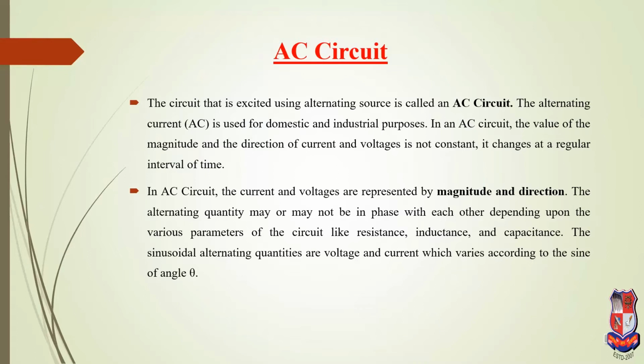The sinusoidal alternating quantities, voltage and current, vary according to the sine of an angle, because v equals Vm sine omega t, and omega t can be replaced by theta. Therefore, the quantity magnitude changes with respect to theta. Now,